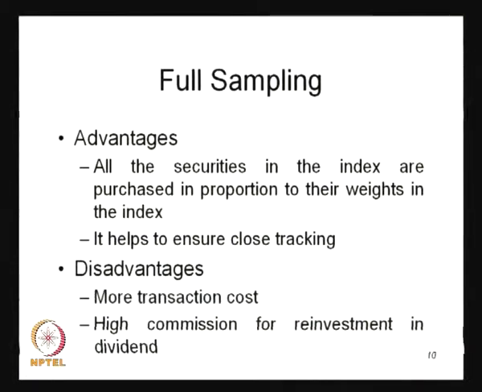In this context, once we have the full sampling method we are using, we should also be very careful about the transaction cost, because it is one of the biggest costs the investor always faces in the market, and once the transaction cost is taken care of, then obviously the total return can be maximized in the market.